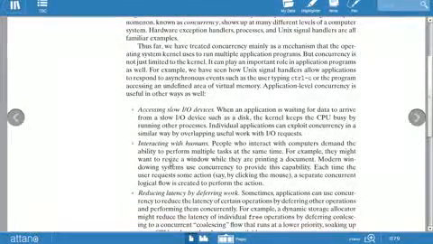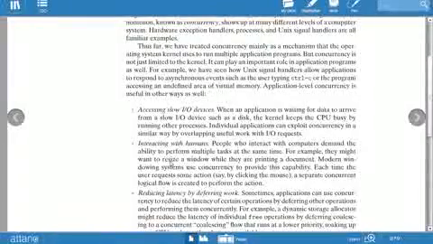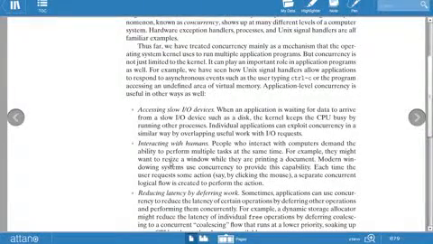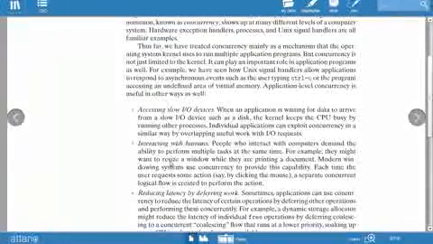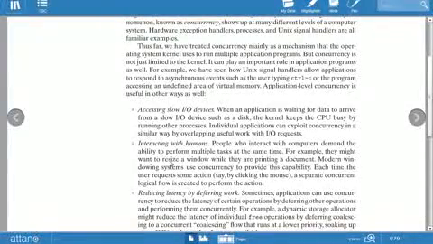So these are the various advantages. The first advantage is accessing slow input output devices. This says when an application is waiting for data to arrive from a slow input output device such as a disk, the kernel keeps the CPU busy by running other processes. This is the main advantage.